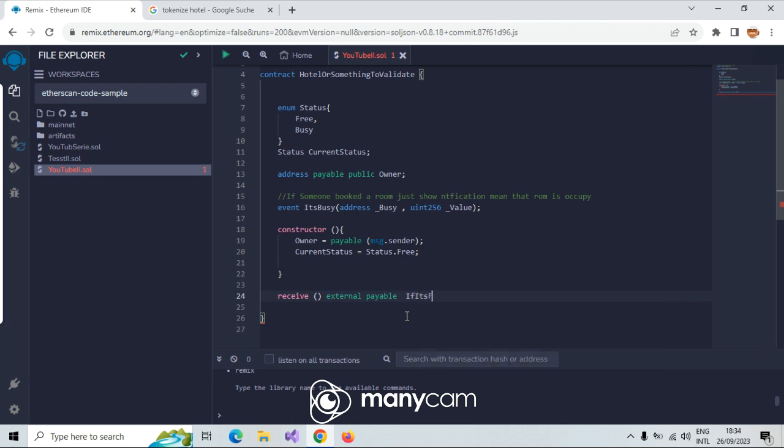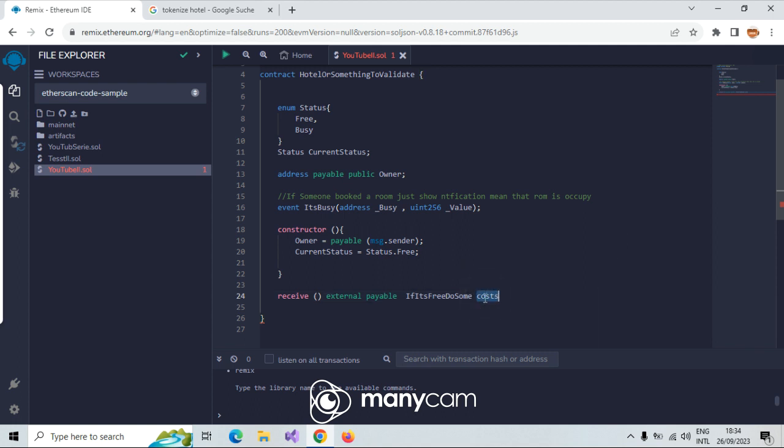If it's free, do some here, and because this is payable, and we have here something. This is things you don't need to know now, because I'm going to talk about it later.